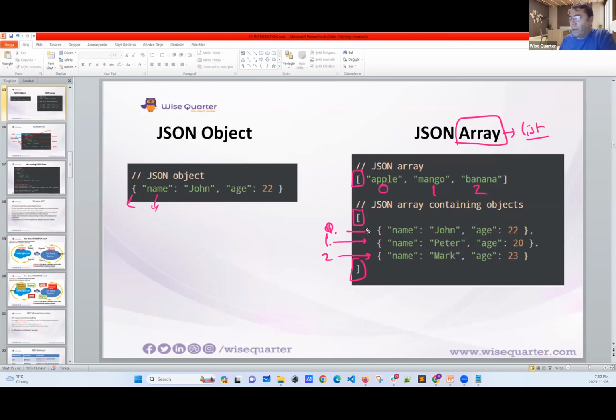And see, we have an array full of objects, actually 3 objects as elements in our array. This is the JSON structure, my friends.